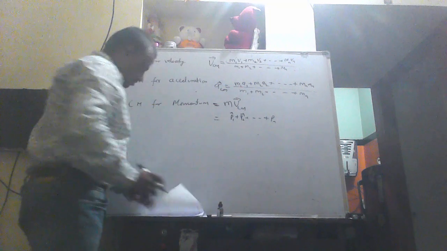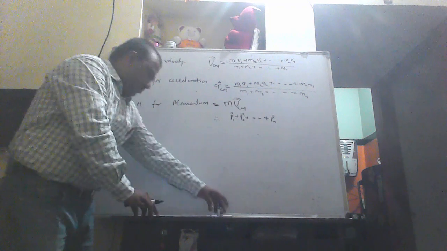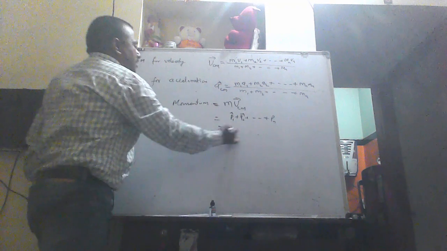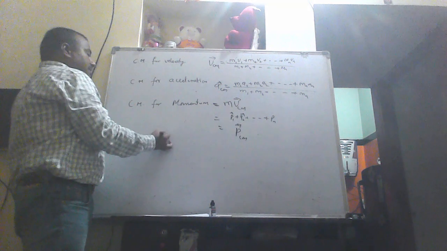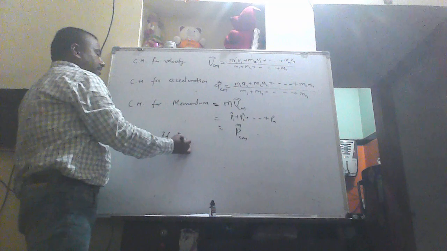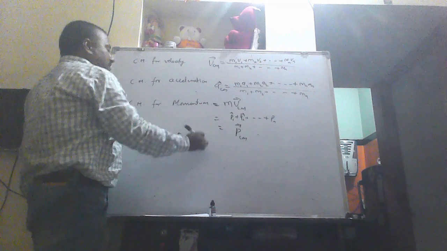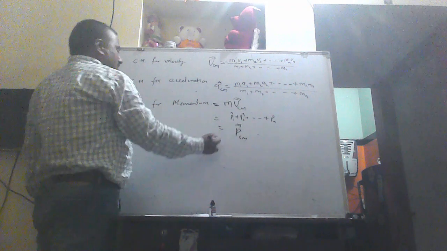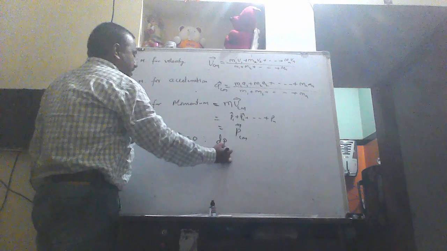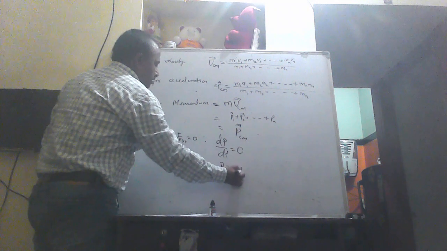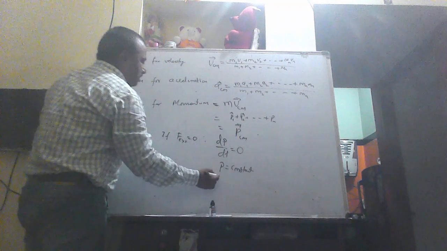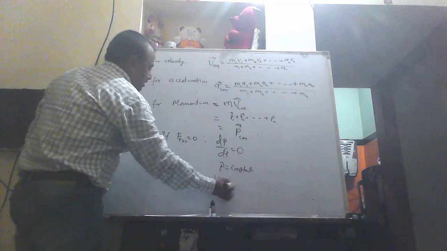By the total mass you can calculate the moment of mass. This is called center of mass. One thing you have to remember: for Newton's second law, if the external force F is 0, then dp by dt is 0. This shows that momentum P is constant. Momentum is constant, then the velocity of the center of mass is constant.